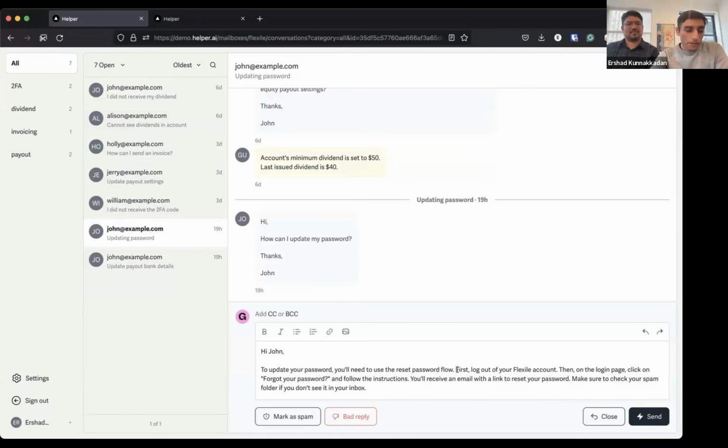And the thing that makes Helper special and different from any other support tool with a text editor and whatnot is the way that we use AI to augment and automate previously manual processes that the support team had to do. And so I'm going to pass it over to Arshad, who's going to show some of the ways that we've integrated AI to help reduce response times and get to our goal of sub 15-minute response times.